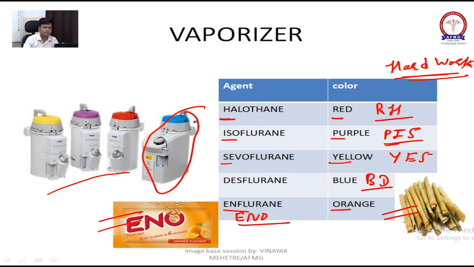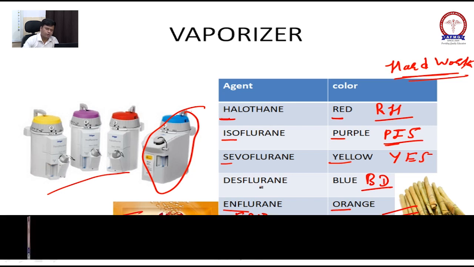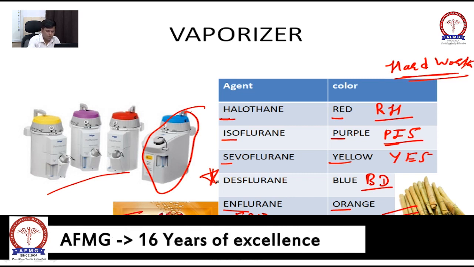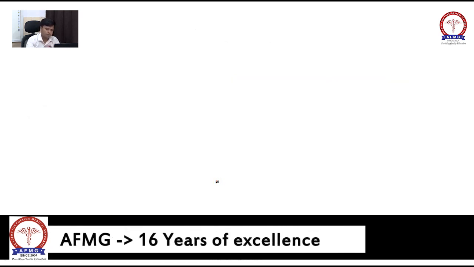Desflurane has already been asked. Which color does it have? Blue color. Now, how the vaporizer, the cylinder and the flow meter connect together and what they make at the end, we will discuss.